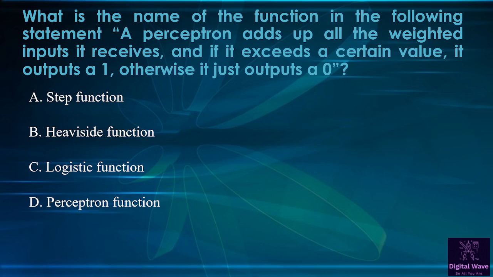Next question is, what is the name of function in the following statement? A perceptron adds up all the weighted input it received, and if it exceeds a certain value it outputs a 1, otherwise it just outputs a 0. So options available here, step function, second one is heaviside function, third one is logistic function, and the last option is perceptron function. So right answer will be heaviside function.